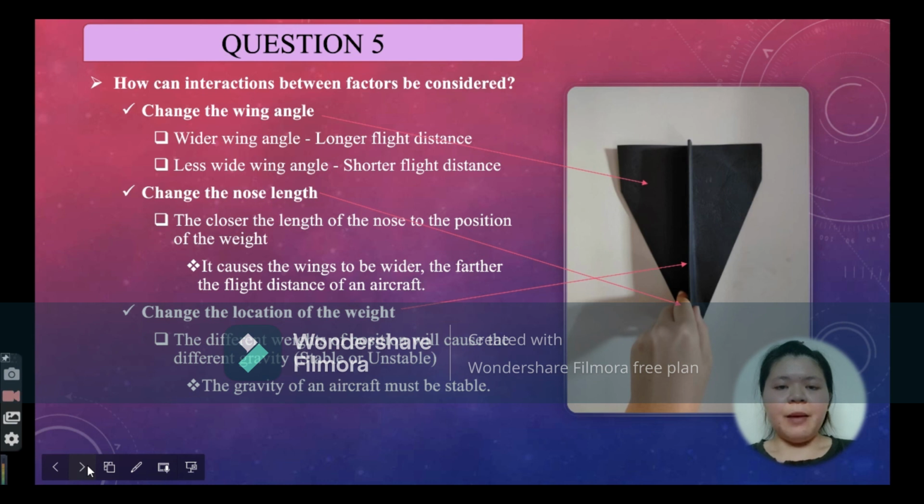Similarly, when an airplane has a balanced gravity, it will fly a long distance and the flight time becomes long. Therefore, in order to extend the flight distance and the flight time, the gravity of an aircraft must be stable.